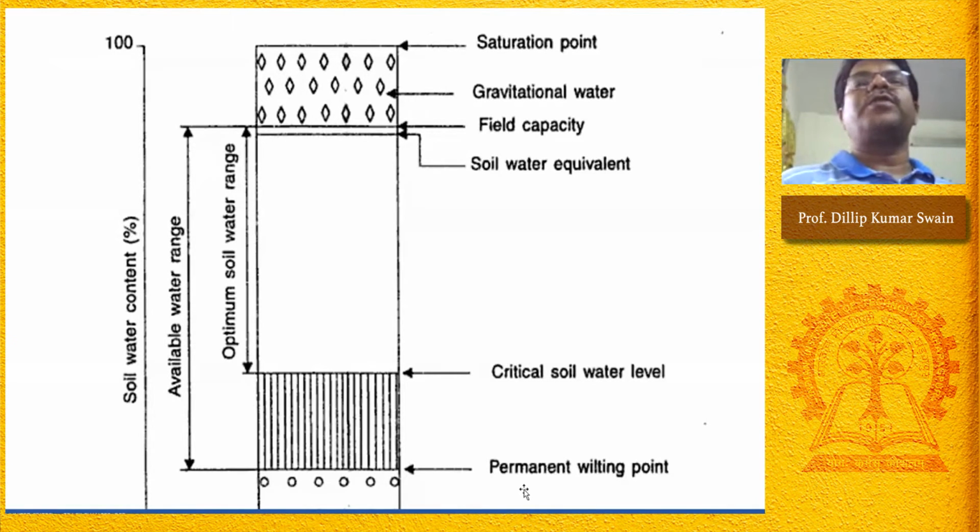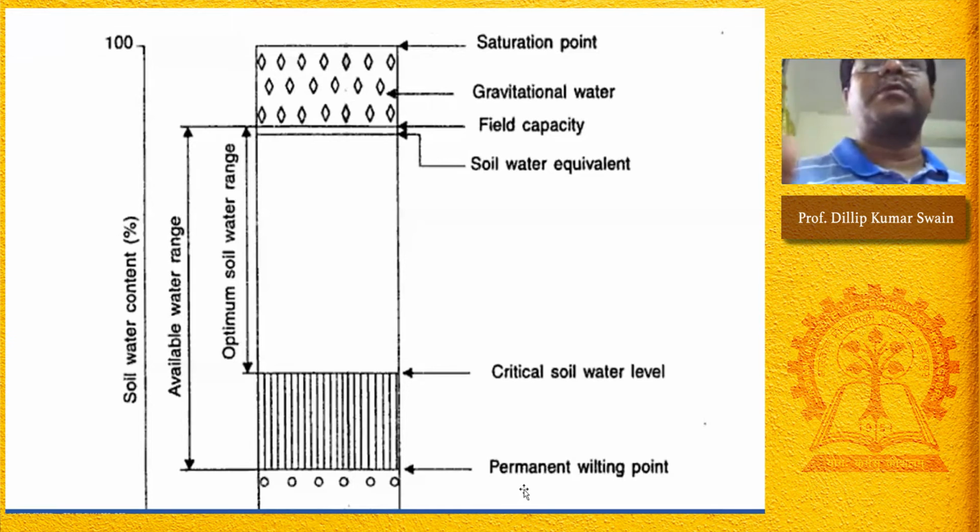Only the micropores are the water holding pores. They can hold the water for crop uptake. The macropores, the larger size pores, cannot retain water. The water present in the macropores is subjected to downward movement through gravitational pull. That water cannot be retained.